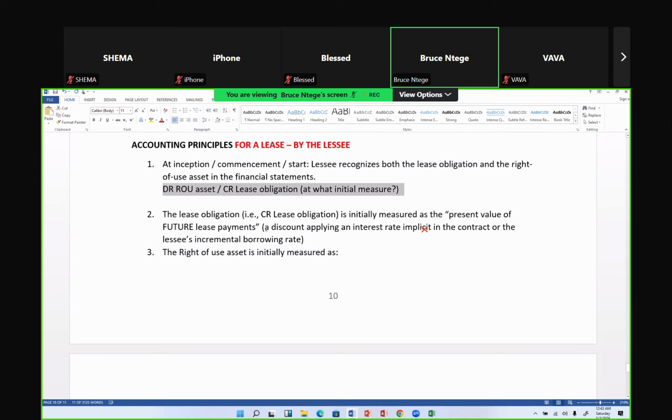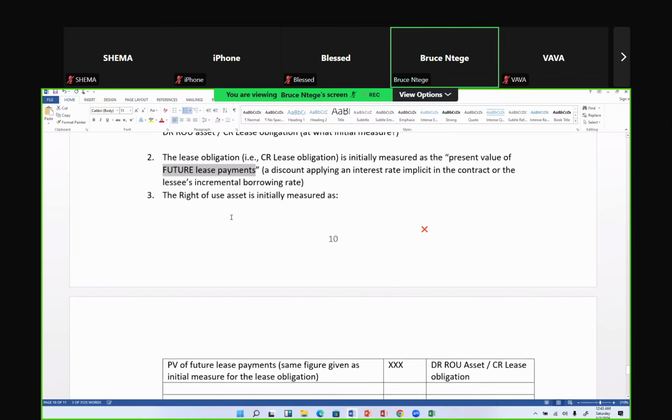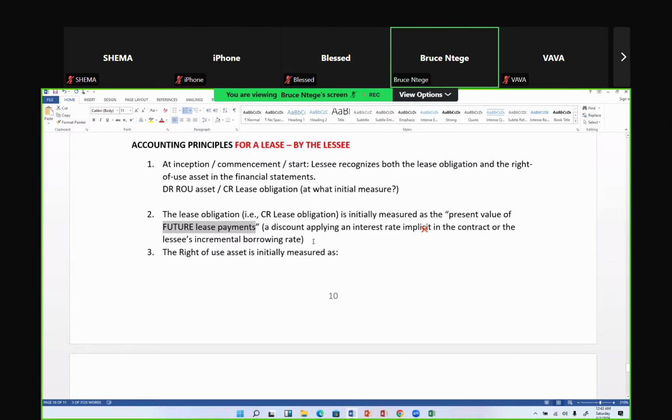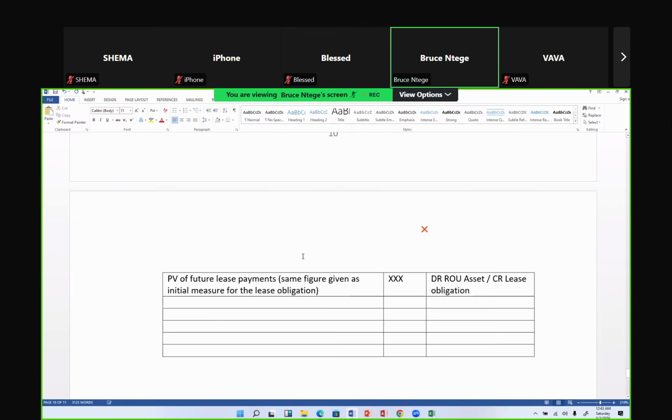I got that figure by calculating and discounting using the interest rate given to me in the exam, based on the future lease rentals that they gave me. And when I credited the lease obligation in principle number 2, I have now debited the right of use with that figure. Then I'll come in to say plus the direct transaction costs.